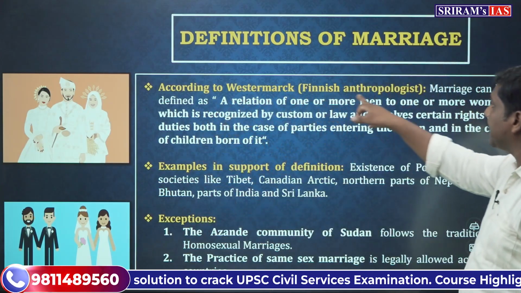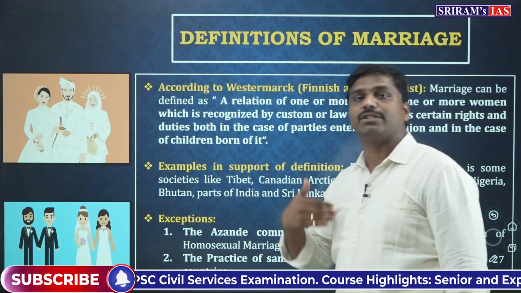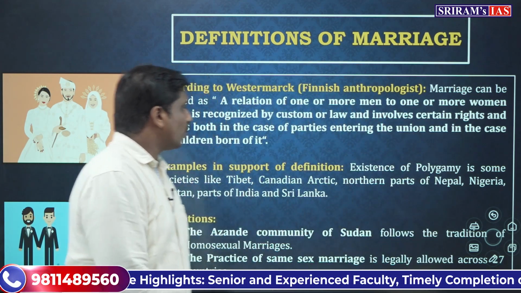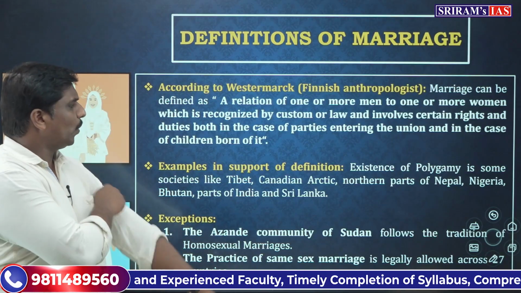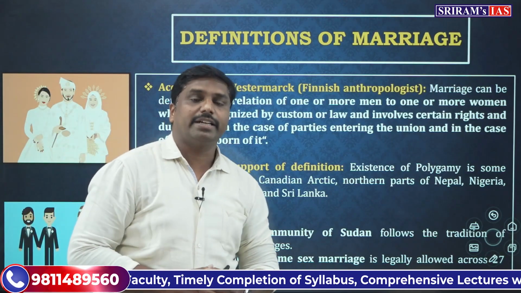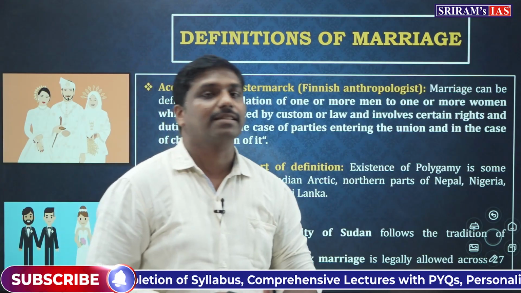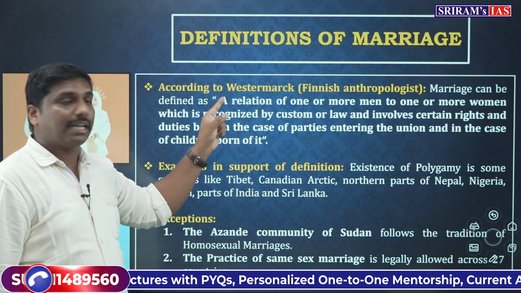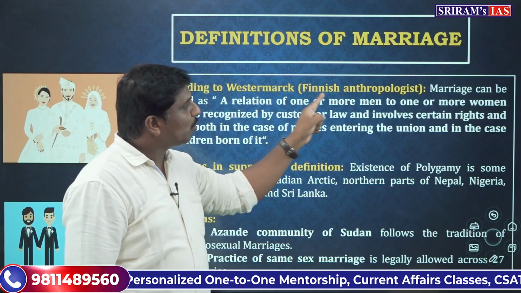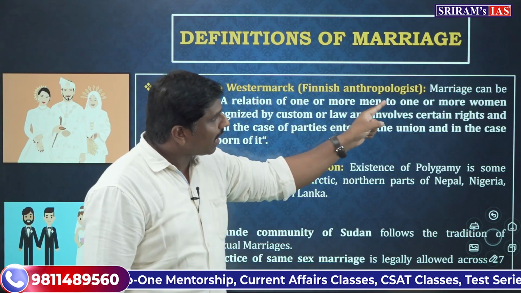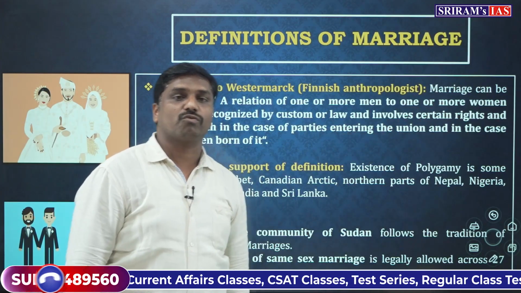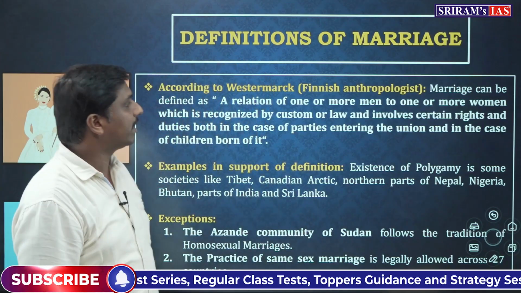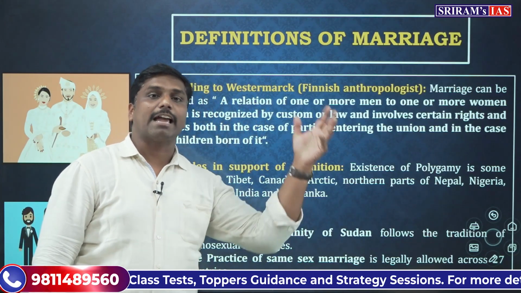Westermarck is a Finnish anthropologist. He again tried to explain marriage from his own perspective. He systematically studied some communities, and Westermarck gave his definition, wherein he says that marriage can be defined as a relationship of one or more men to one or more women. Here he is putting forward the practice of polyandrous, polygynous or polygamous marriage.